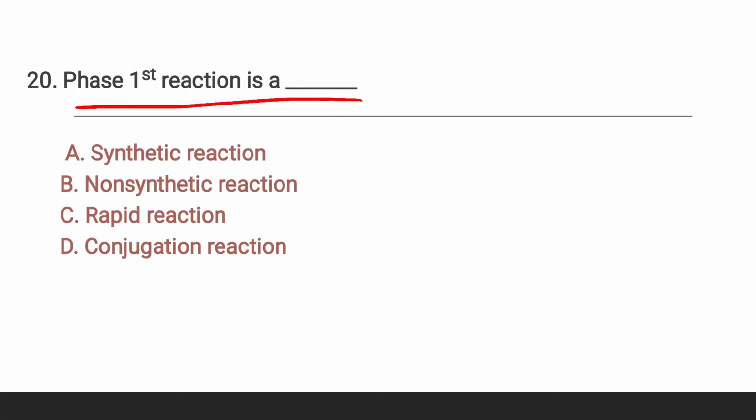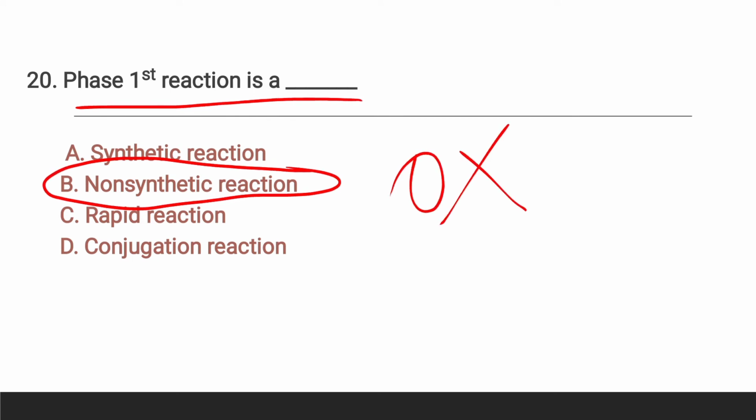Question number 20, phase 1 reaction is a, what is phase 1 reaction? Here the answer is option B, non-synthetic reaction. And as you know, phase 1 reaction consists of oxidations, reductions.